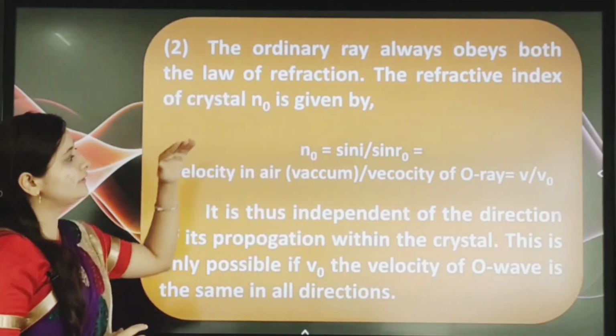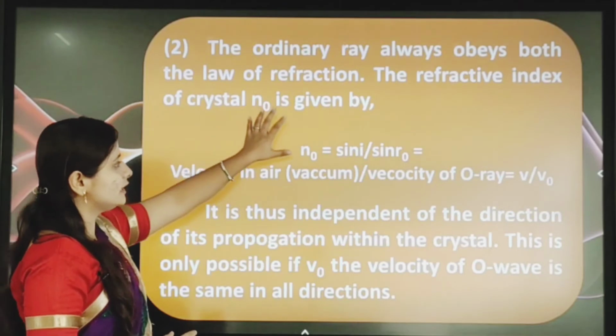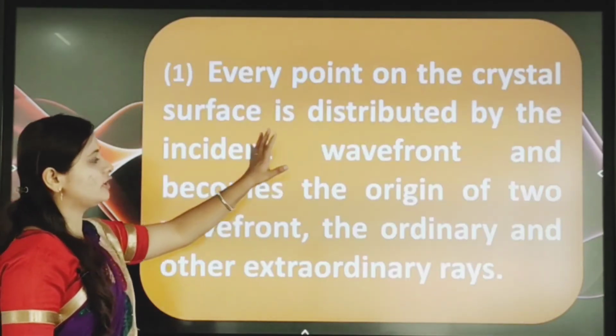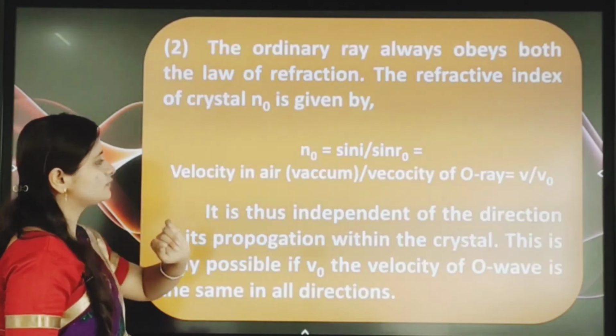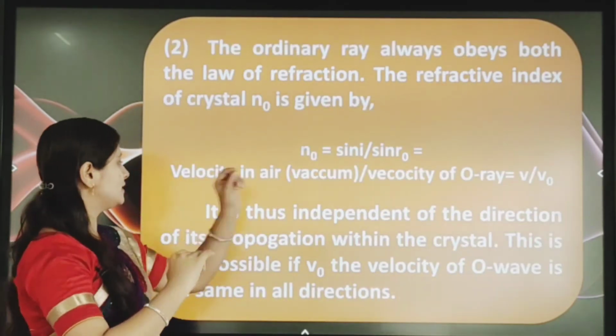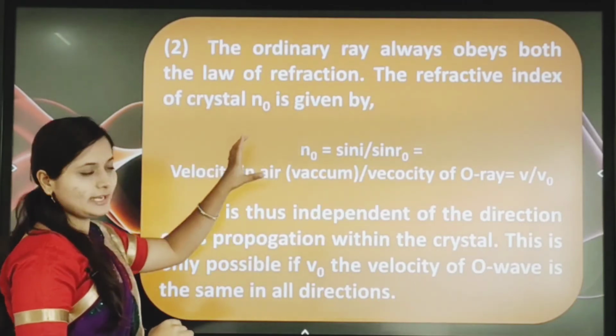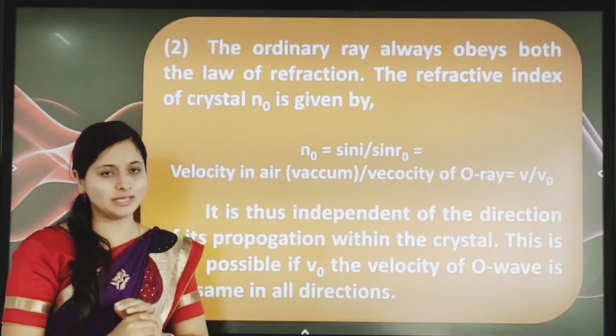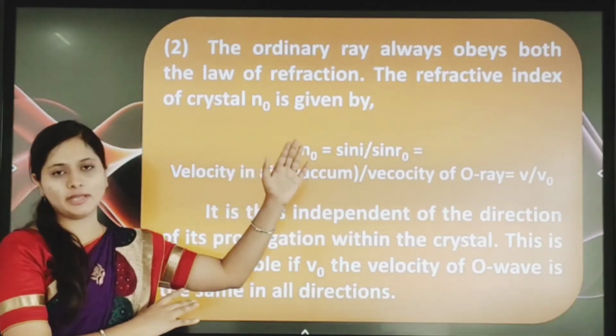Next, the refractive index of the crystal, N0, is given by sin i by sin r0, which is equal to velocity in air or vacuum divided by velocity of the O ray. That is equal to, we can write, V by V0.